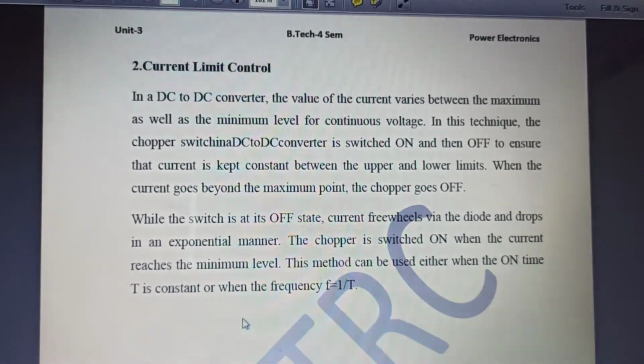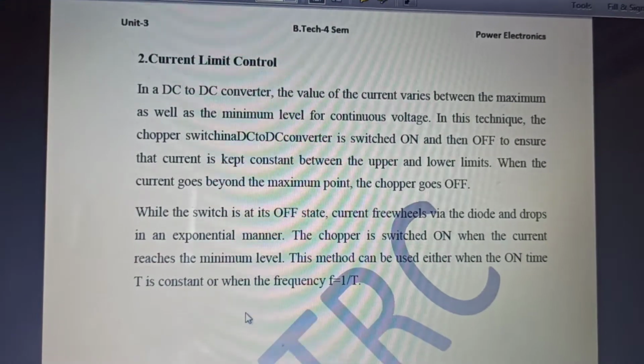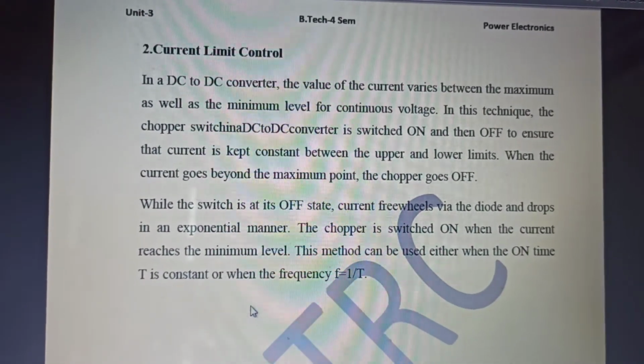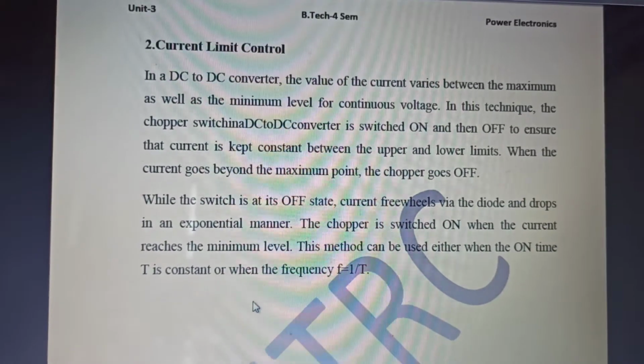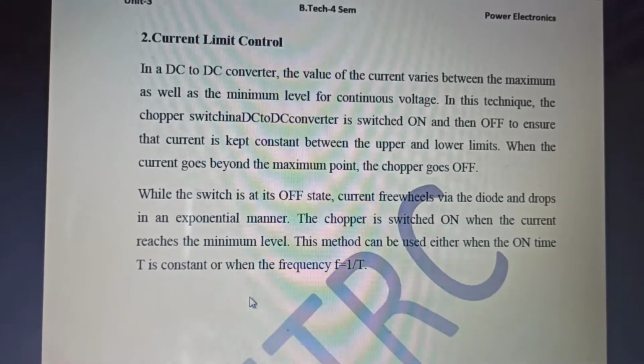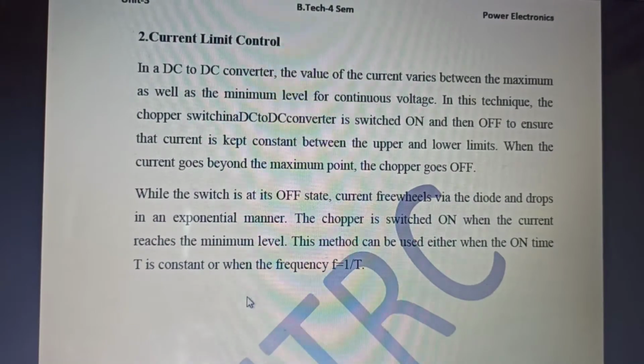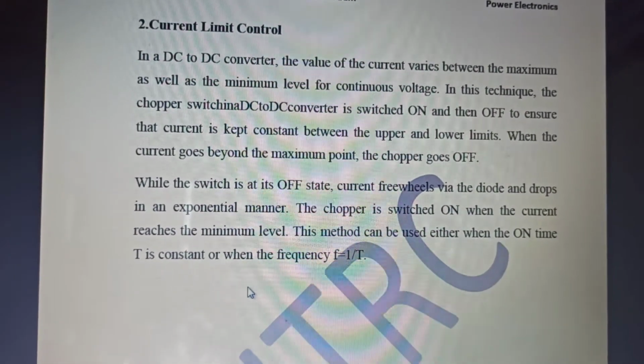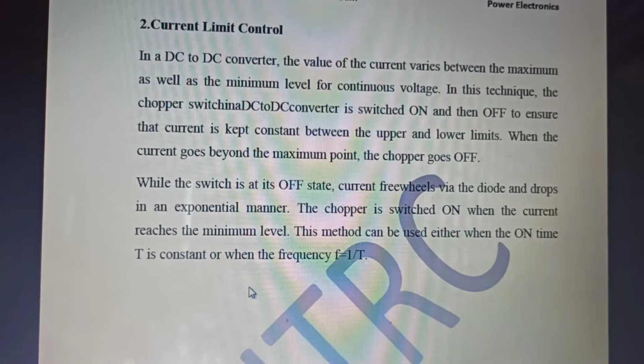There will be a set maximum and minimum level, and in this time the chopper in the DC-DC converter will be switched on and off so that the current remains between the upper and lower limits.